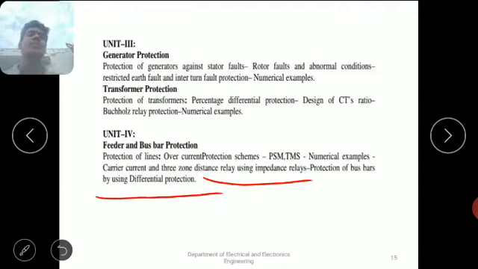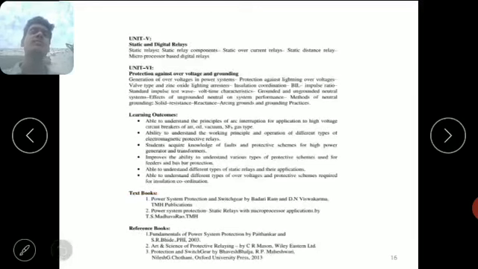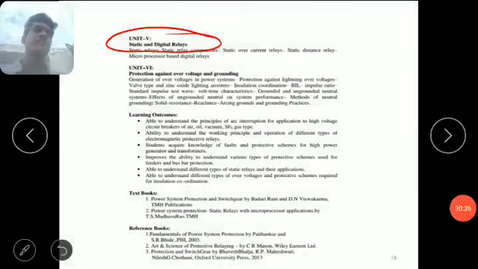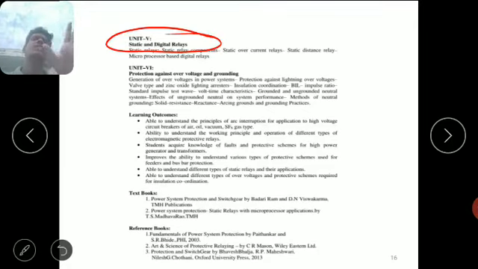And coming to the fifth chapter. The fifth chapter deals with static relays and digital relays. In the second chapter we studied electromagnetic relays, but here we study static and digital relays. There is a small difference between them. In electromagnetic relays there are moving parts, contacts, but in static relays there are no movable parts. That's why they are called static relays.